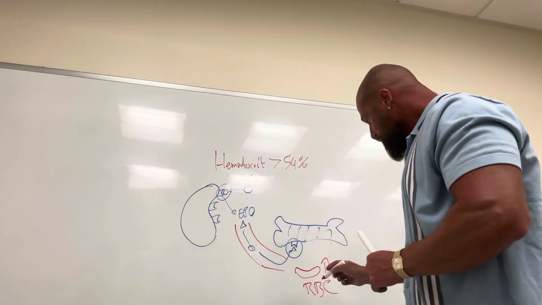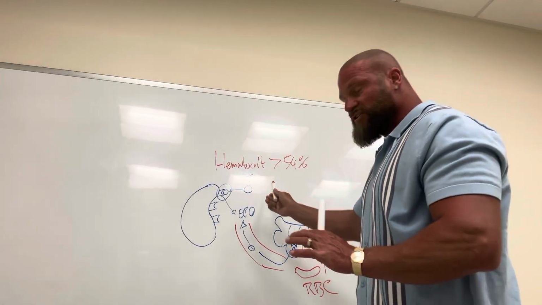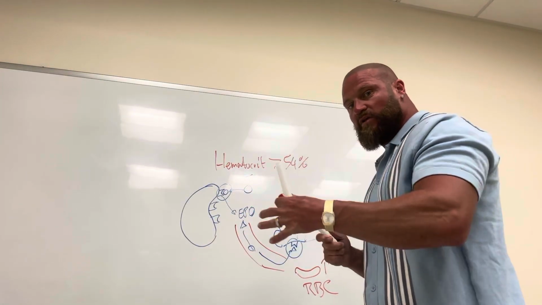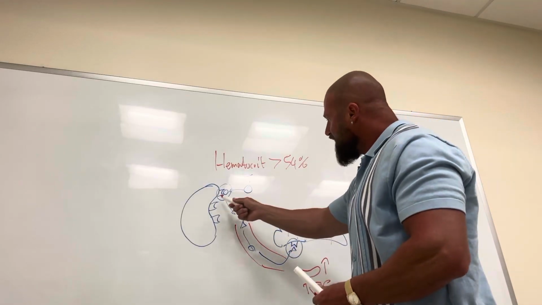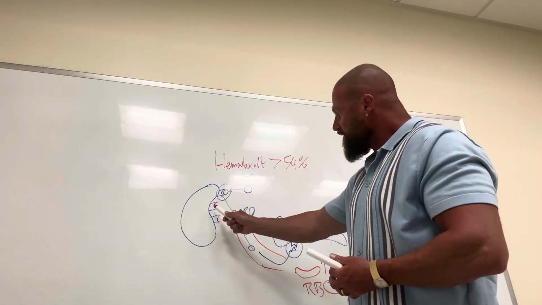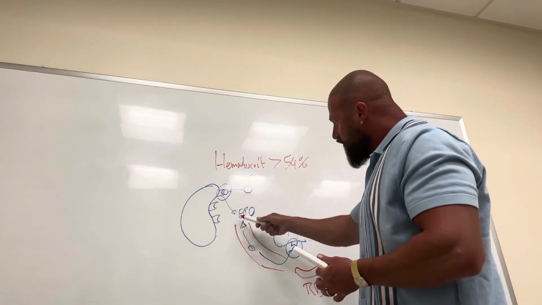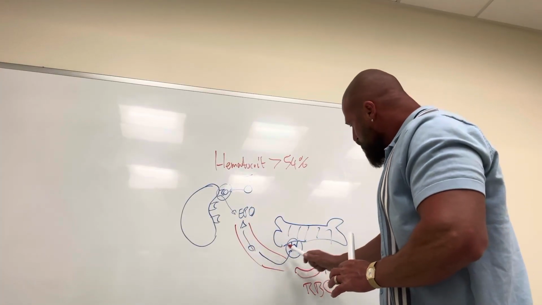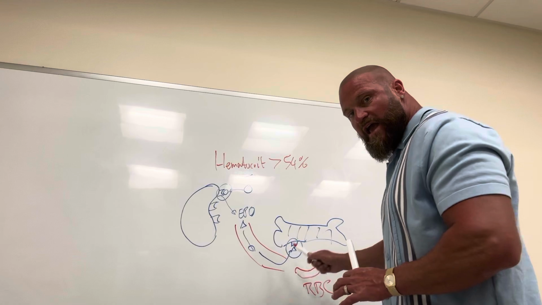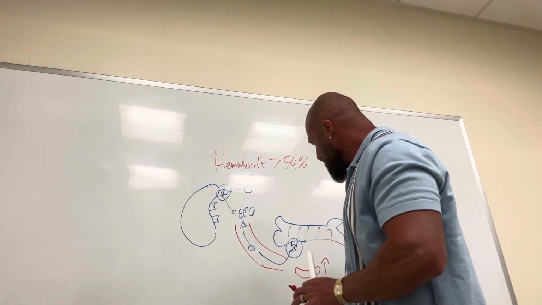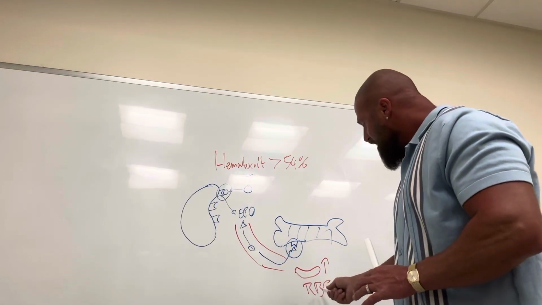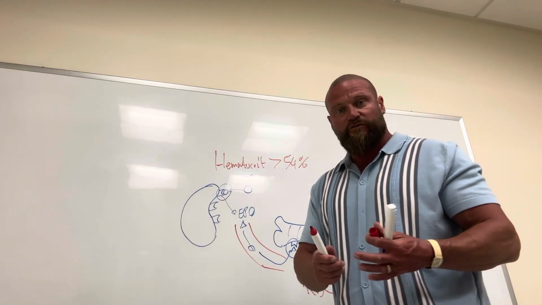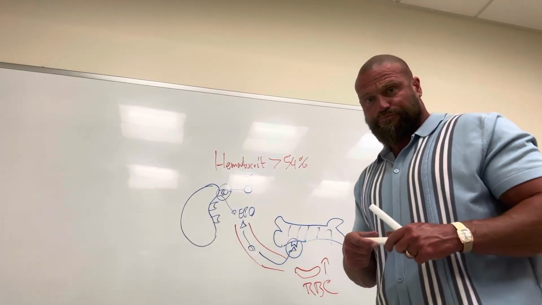So again, androgens, testosterone, other anabolic steroids bind to the androgen receptor in the kidney. This will release EPO. EPO will travel to the bone, and in the bone marrow bind to the EPO receptors, and this will cause an increase of red blood cells.